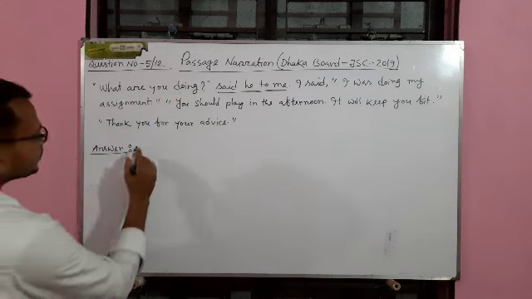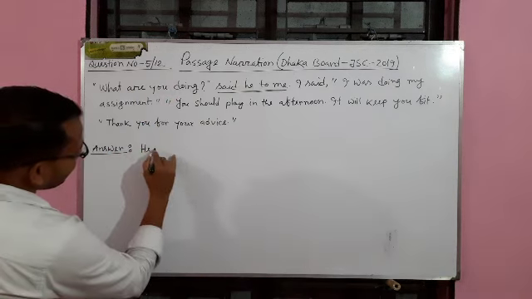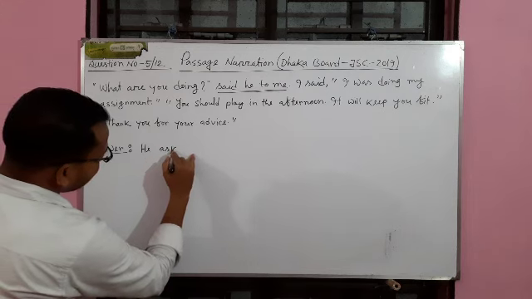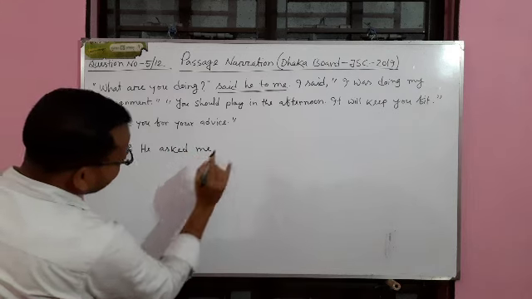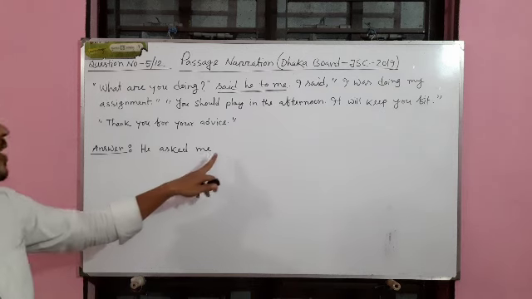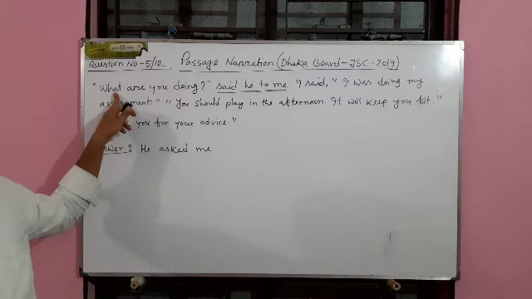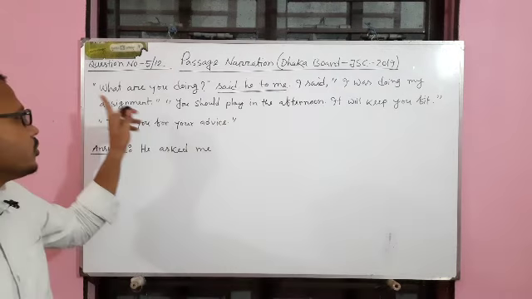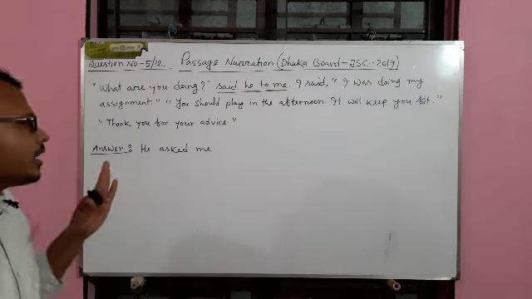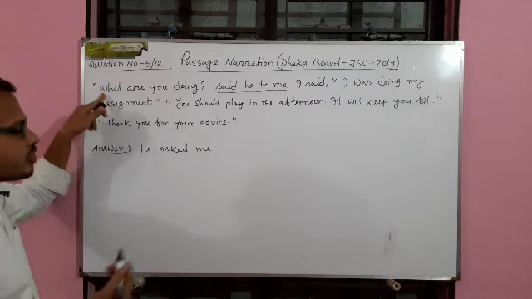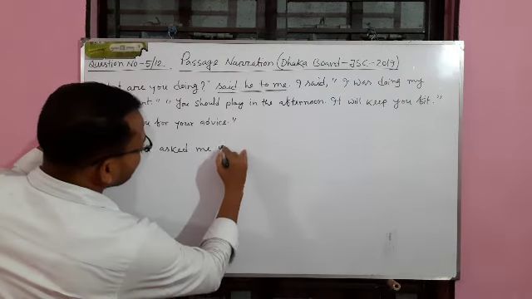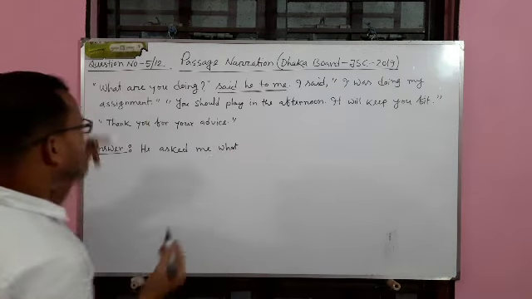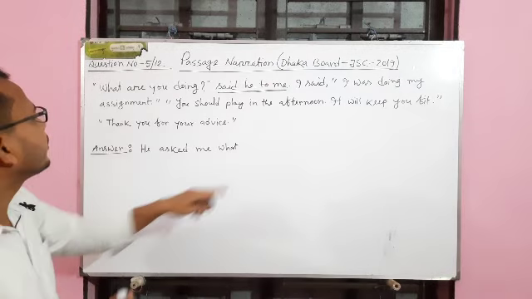In case of question, we have to write he asked me. In case of a W's question, we have to write the W's word first. That means who, what, when, where, like this. What is the W's word? We have to write this what. Okay. He asked me what.